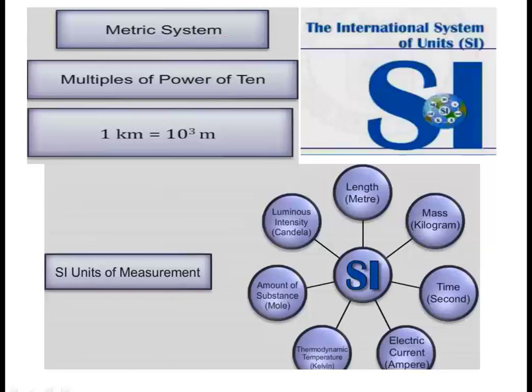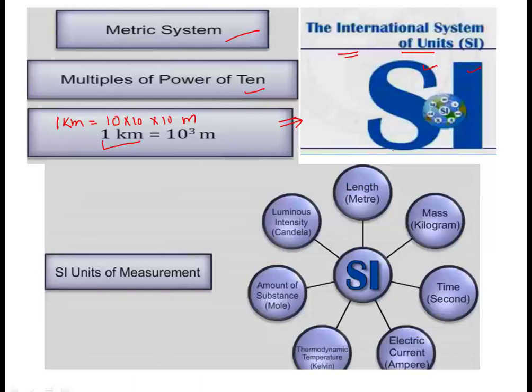And in this metric system, multiples of powers of 10 were used. For example, 1 kilometer equals 10 raised to power 3 meters. So 1 kilometer will be equal to 10 into 10 into 10 meter. Okay, so this system was used, and later on the international system of units was used under this metric system. And this international system of units, which is called the SI system internationally, was universally accepted.